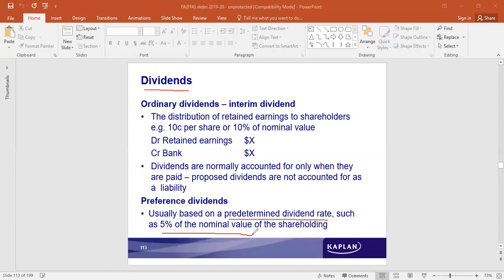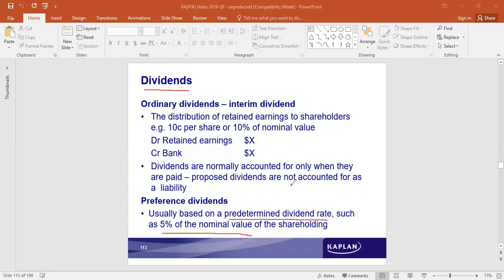Ordinary dividends. There's no predetermined dividend rate at all at the time of issue. Each year in the annual general meeting, decisions are taken related to what percentage of the amount would be paid as a dividend. The distribution of retained earnings to shareholders. So out of the retained earnings, the amount of ordinary equity dividends would be paid to the ordinary shareholders. Dividends are normally accounted for only when they are paid.